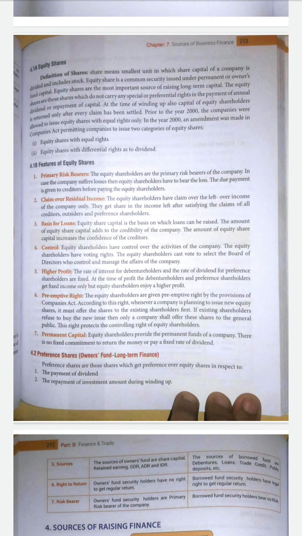At the time of profit, the debenture holders and preference shareholders receive a fixed income only, but equity shareholders enjoy the higher profit. So when there is a higher profit, the debenture holders and preference shareholders will get only the fixed rate of dividend or fixed rate of interest, but the equity shareholders will enjoy the higher profit.